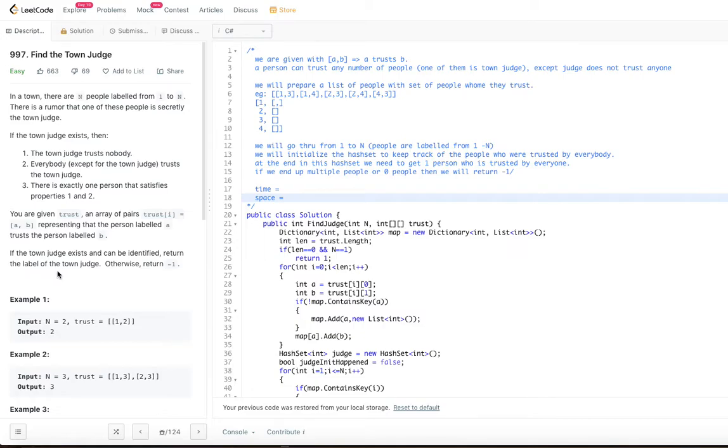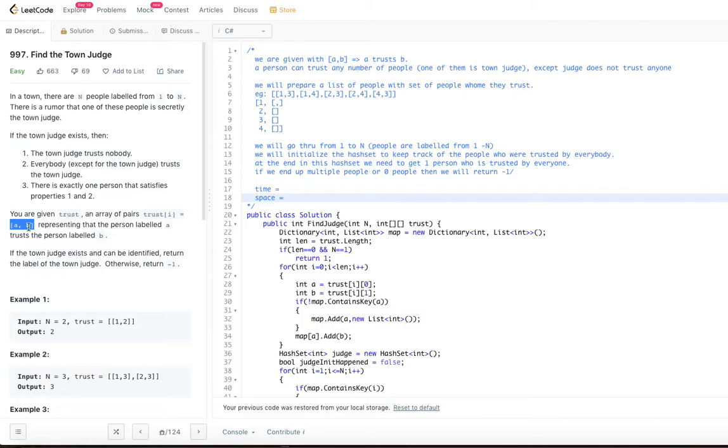Those are represented by a, b. So a trusts b, that simply means there is some kind of graph that forms. Basically a trusts b, a could trust c, or b could trust c, c could trust d, something like that, right? So there is a graph that forms, but the graph is not transitive based.